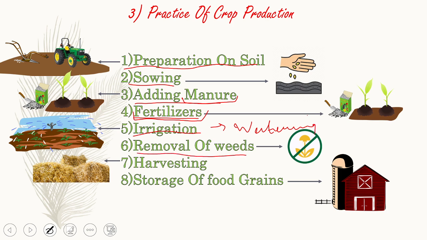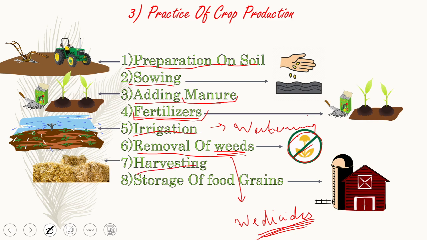Removal of weeds. This is a one mark question. Schools have asked it many times: which chemical is used to remove weeds? The answer is weedicides. This is a very important question. You can write it down in your copies that the chemicals used to remove weeds are called weedicides. Examples of weeds are mushrooms and other plants which grow between the crops just to take the nutrients and minerals of the soil, as well as from the crops.